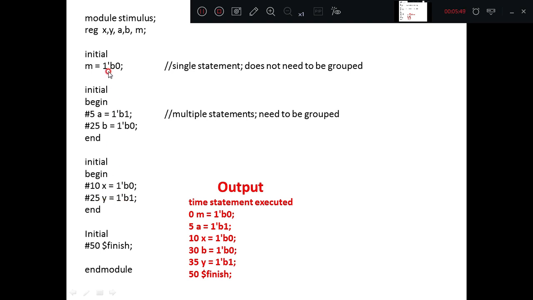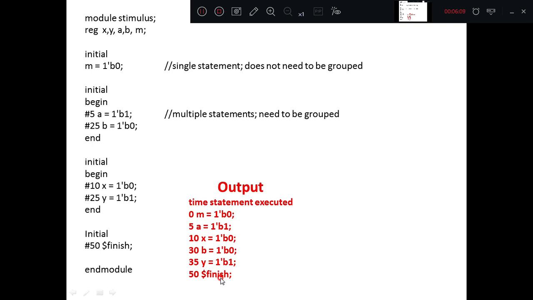As we know, the statements that we write in an initial statement are executed only once. All these statements are executed, and at time 50 $finish will execute and the simulation will stop.